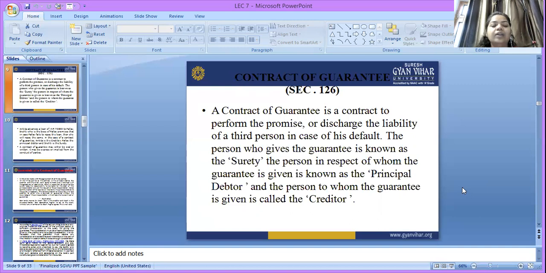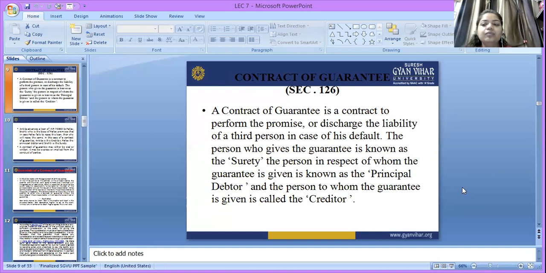That means whenever making a contract, the party performs the promise or discharges the liability of the third person in case of his default. There are three parties in the contract of guarantee. The first one is the surety, the second one is the debtor, and the third one is the creditor.